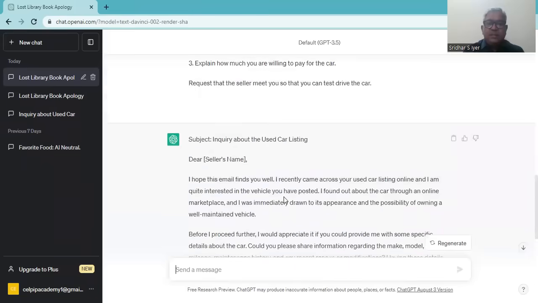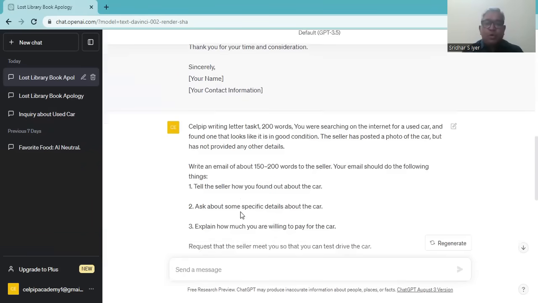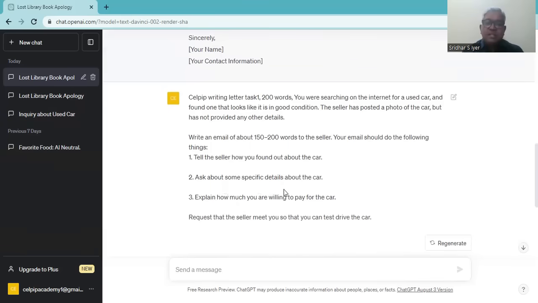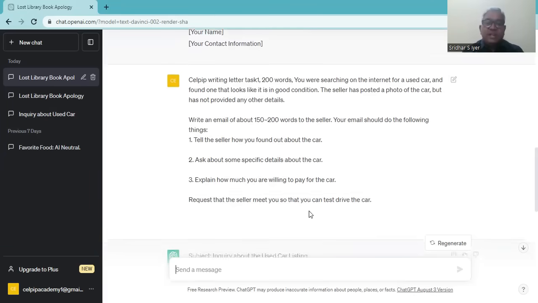Okay, so what is the letter about? You were searching on the internet for a used car and found one that looks like it is in good condition. The seller has posted a photo of the car, but has not provided any other details. Write an email about 150 to 200 words that I already mentioned. Tell the seller how you found out about the car. Ask about some specific details about the car. Explain how much you are willing to pay for the car. Request that the seller meet you so that you can test drive the car.